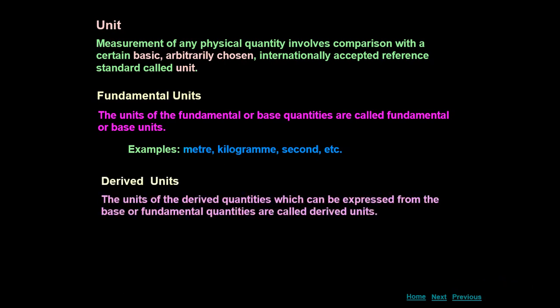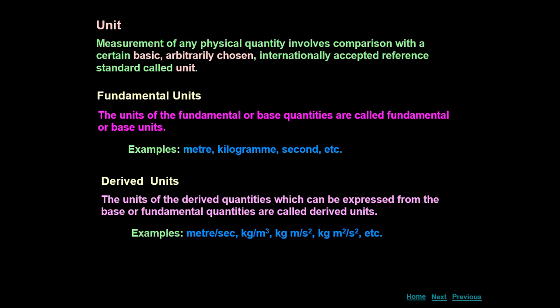Now let us discuss derived units. The units of a derived quantity which can be expressed from the base or fundamental quantities are called derived units, or in other words, the units of the derived quantities are called derived units. For example, meter per second is the unit of velocity or speed.